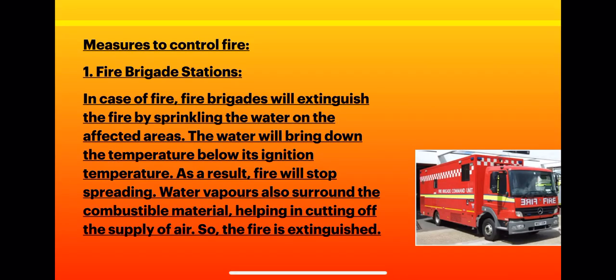Okay, first of all, measures to control fire. Children, burning of any substance produces fire. Fire may be useful or it may be harmful for us, right? Like if we are using fire for cooking food, then it is useful. But if any electric equipment or petrol pump or any tanker catches fire, that means it is harmful, right? So we have to douse the fire brought about by the burning of electric equipment, petrol pump, etc. The process of extinguishing a fire is called fire fighting.